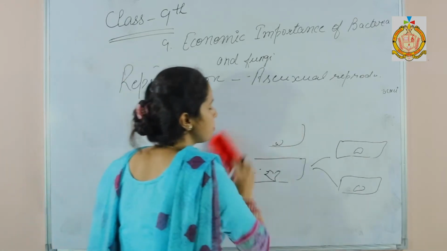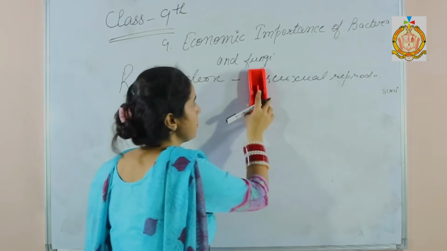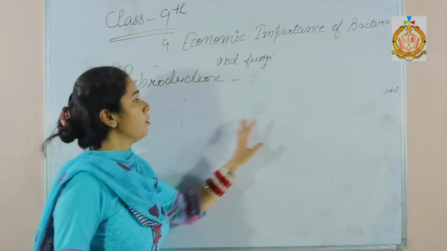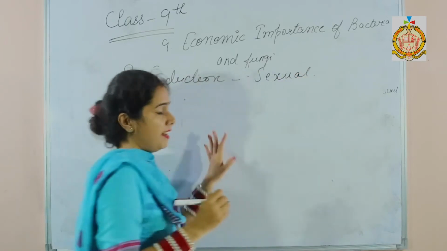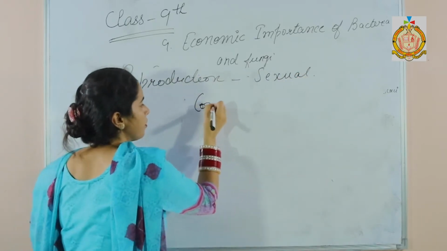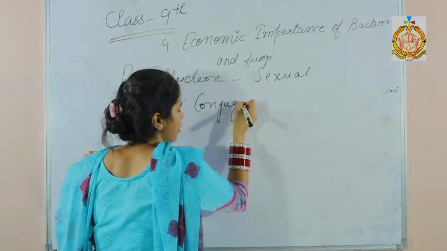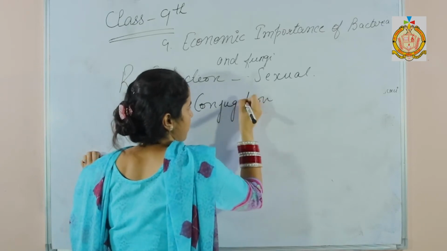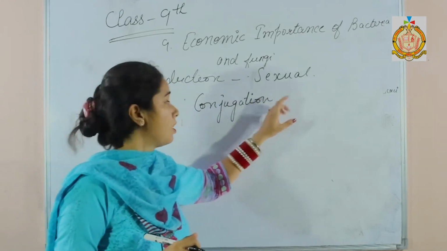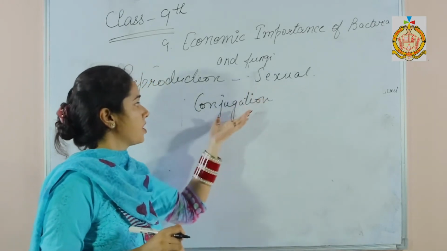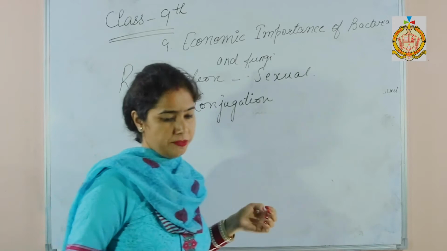And there is also sexual reproduction, but that is a very primitive type. That is with the help of conjugation. So asexual is by means of fission, and sexual reproduction is with the help of conjugation.